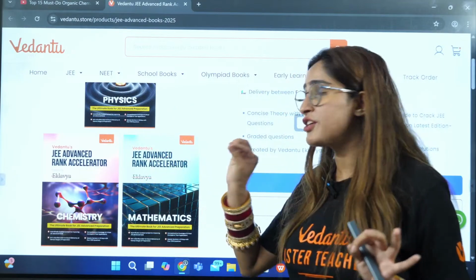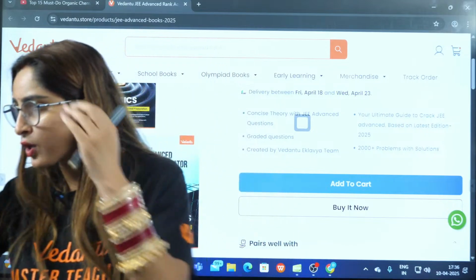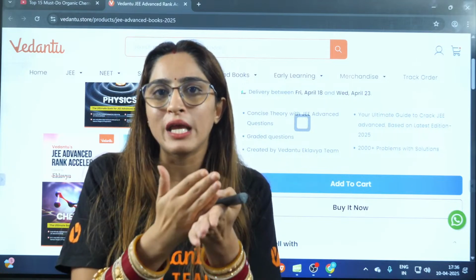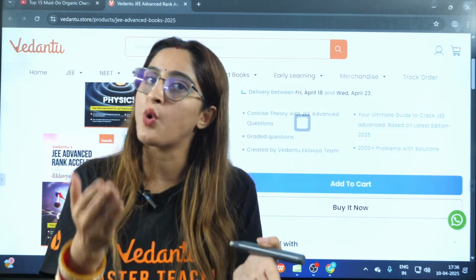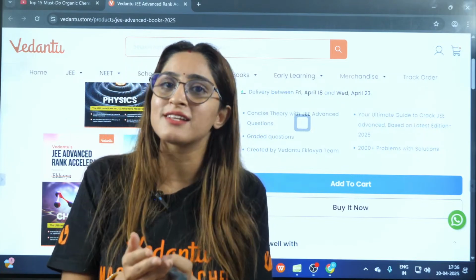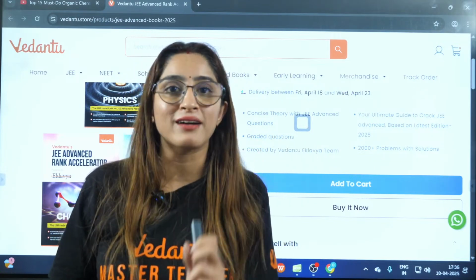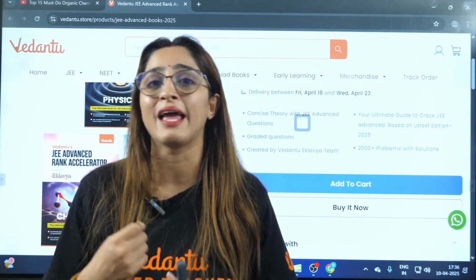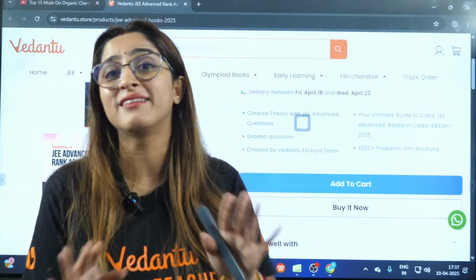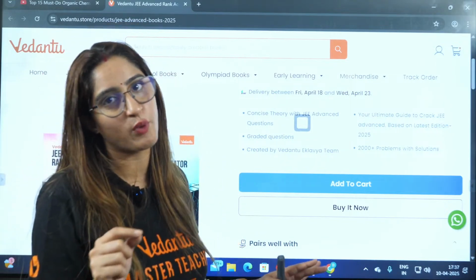These are the Rank Accelerator books, and you can see the questions will open up your mind, it will open up your brain. Just doing the theory is nothing for JEE Advanced. You have to do questions. You have to do quality questions. You should not get scared of the questions. You must do them. If you don't practice, you won't be able to answer the questions in the exam, no matter if you have revised the theory thousands of times. The application of that theory is very important in JEE Advanced.